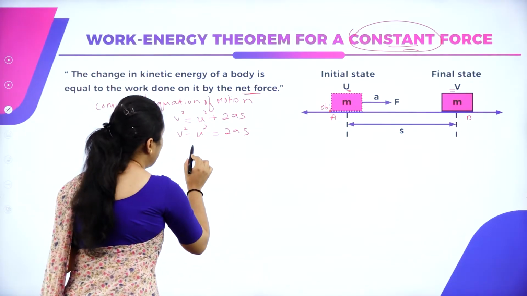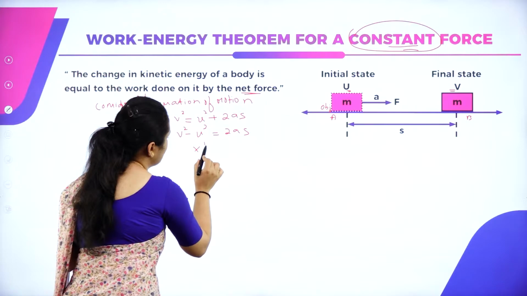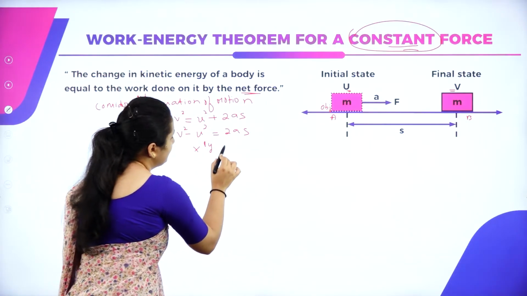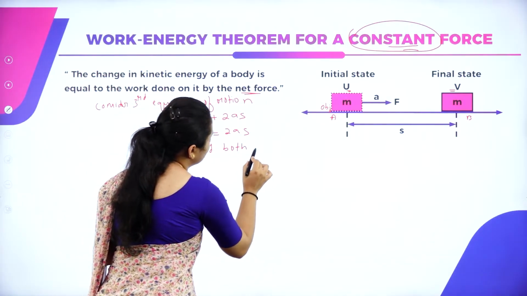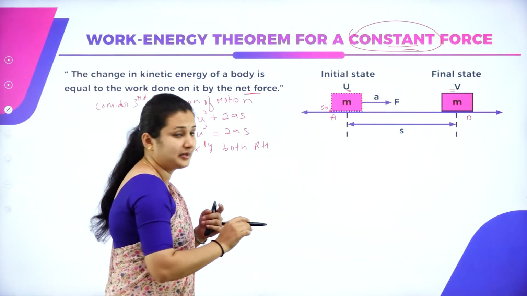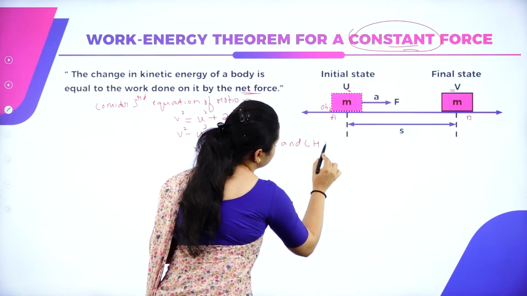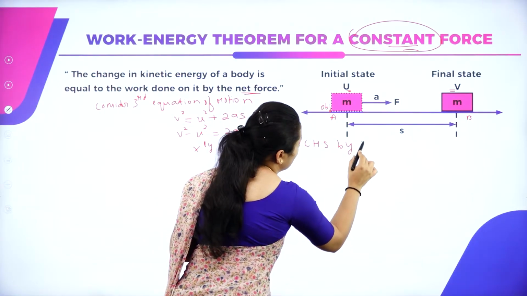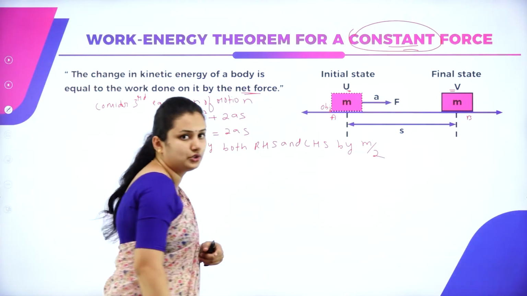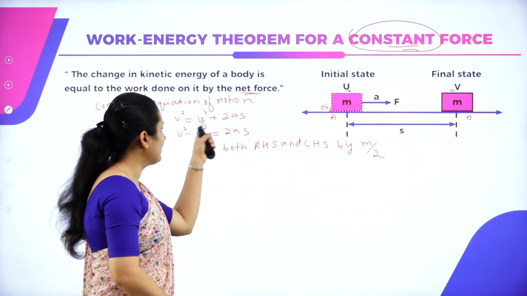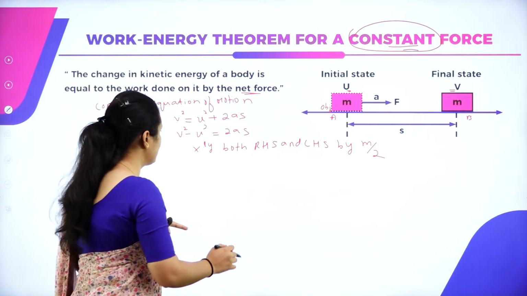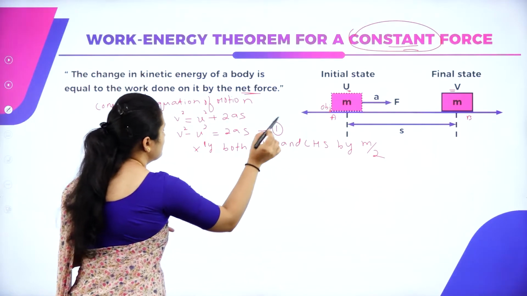Now multiply both RHS and LHS by a factor m by 2. Multiply m by 2 on LHS as well as RHS of equation 1. So what you will get?